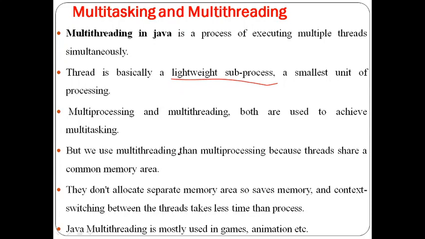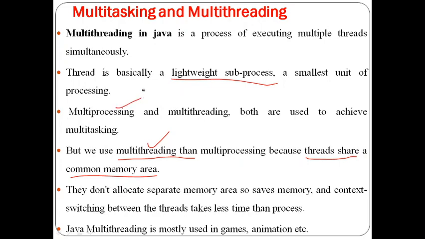But if you take a thread, it doesn't require separate memory and time. Whatever memory was allocated for the process, that particular memory will be shared by the threads. So when we use multi-threading, threads will share the common memory. This is the main advantage of multi-threading compared with multi-processing.